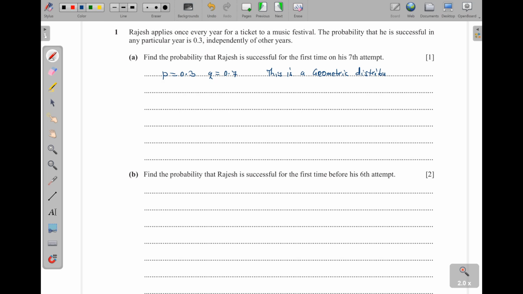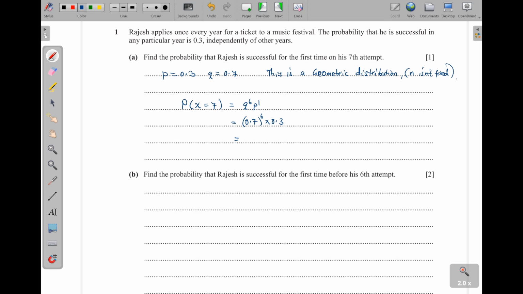Why is it a geometric distribution? n isn't fixed or known. The number of times the experiment is done isn't fixed. Now, probability of X equal to 7. If this person is successful on the 7th time, that means he has been failing for the last 6 times. So q to the power 6, then p to the power 1. q is 0.7 to the power of 6, then times p, which is 0.3.